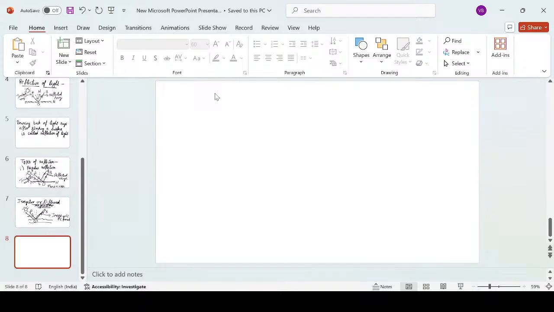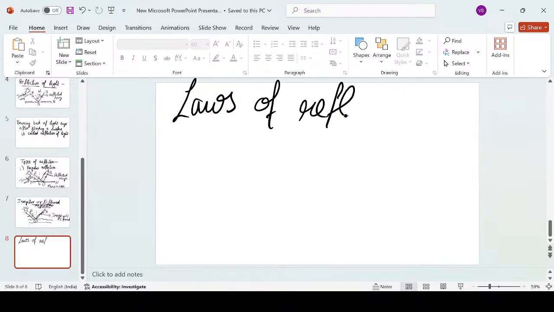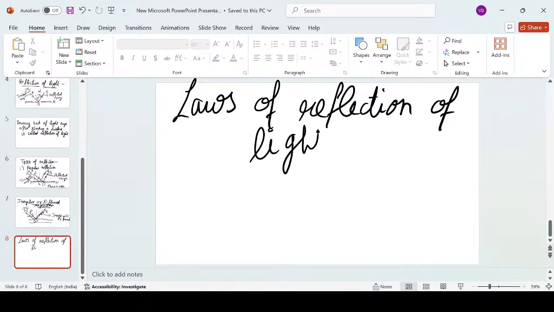These two laws are always applicable. What are these two laws? Let's discuss. So, laws of reflection of light. First law. Now understand.